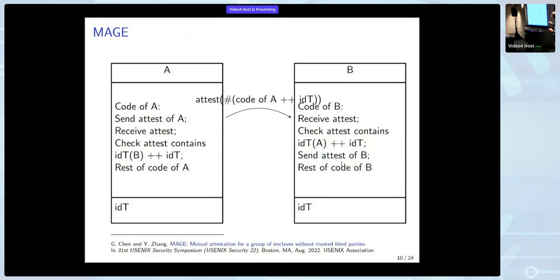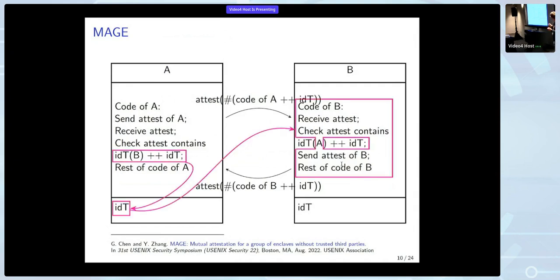So this means that B can check it by just looking up its own entry in the identity table and attaching the identity table to this. And then the same the other way around. So now circularity is broken, because this refers to the identity table, and this then refers to the code of A without the identity table, but because it doesn't refer back to the identity table, circularity is all right.